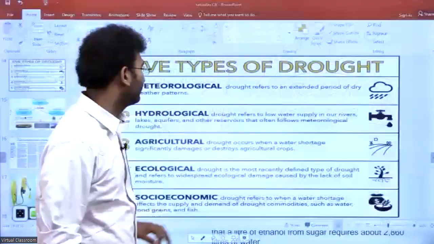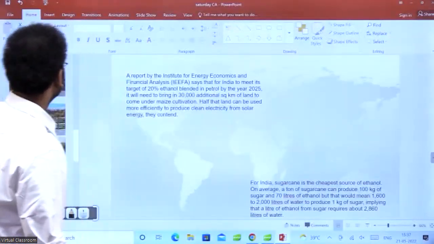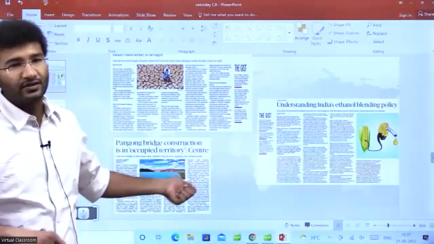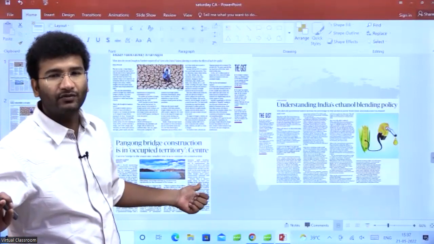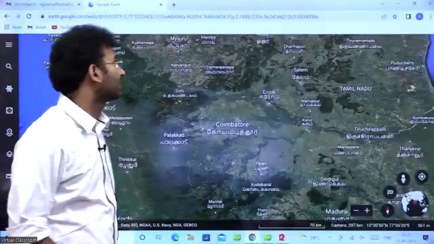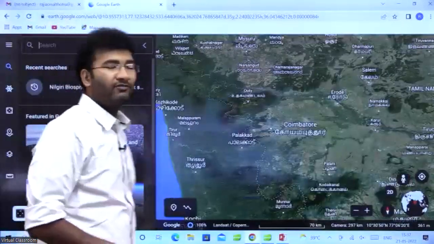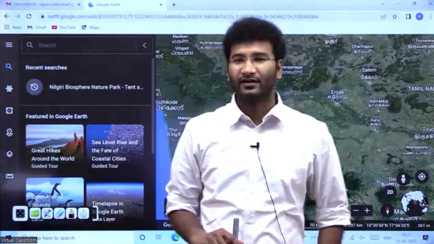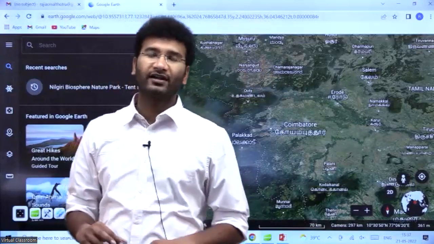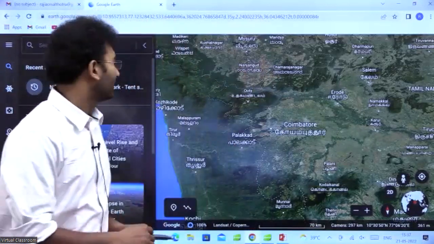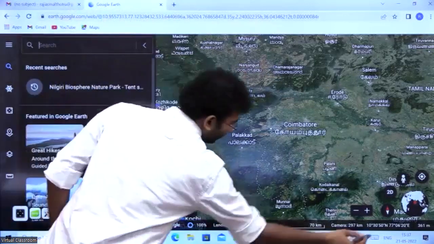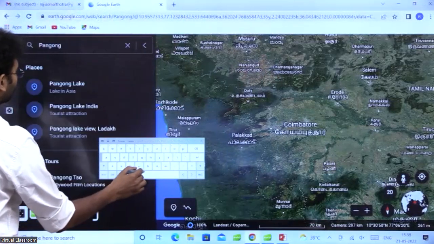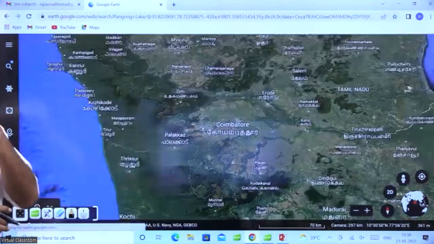And the other article talks about the Pangongso, which I've told you about in the first introduction. See, for the UPSC examination, what we have to look forward to is the location of the Pangongso Lake, right? So how many of you have been to Ladakh? If you have ever been to Ladakh, I'm pretty sure you might have visited this Pangongso Lake. So my question to you is: is Pangongso a freshwater lake or a saltwater lake?